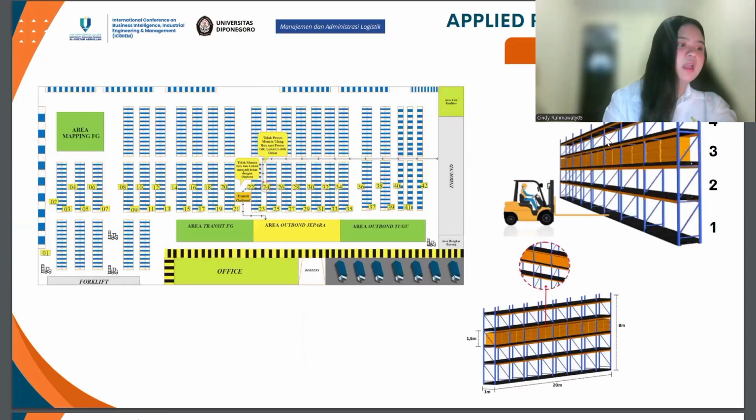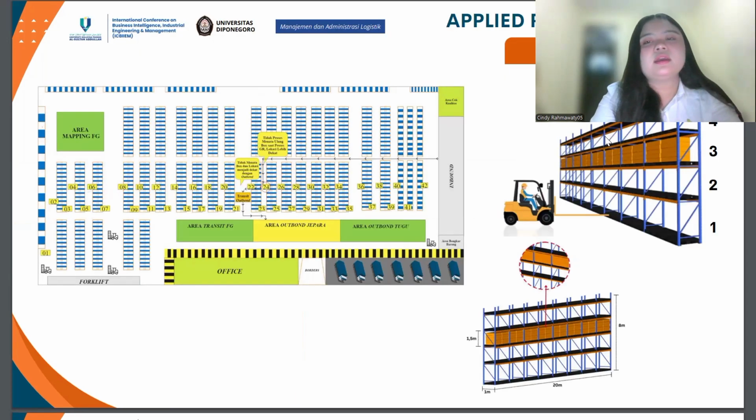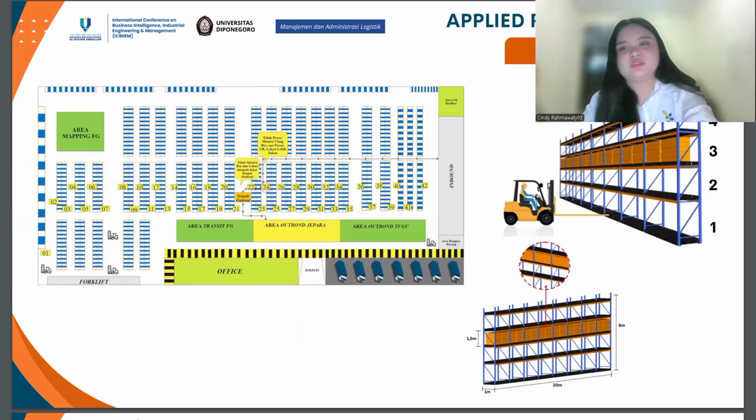Next, the applied research output. This is my research output: the proposed layout and the proposed rack. This is the layout and this is the rack.